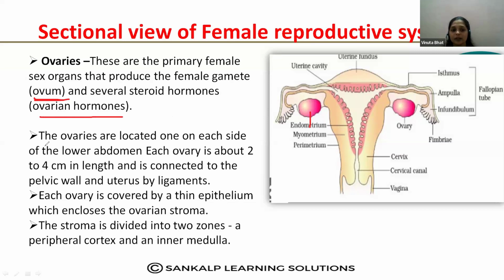Then this is important. The ovaries are located one on each side of the lower abdomen, and each is about 2 to 4 centimeter length and connected to the pelvic wall and uterus by ligaments. And how it is connected? ಇದನ್ನು ಕೂಡ MCQ ಅಲ್ಲಿ ಕೇಳ್ತಾರೆ. ಈ ಓವರಿ ಅನ್ನೋದು ಪೆಲ್ವಿಕ್ ವಾಲ್ ಗೆ ಕನೆಕ್ಟ್ ಆಗಿದೆ, ಯುಟರಸ್ by ligaments.